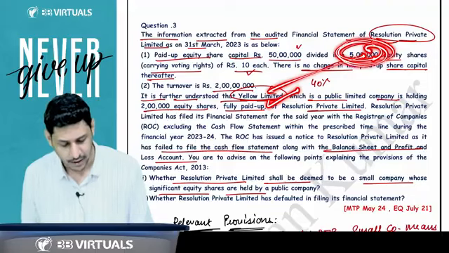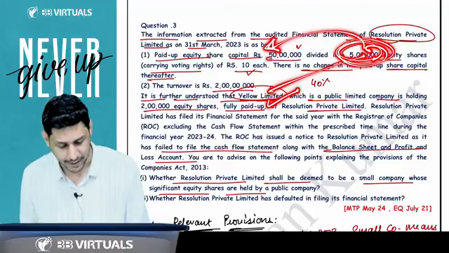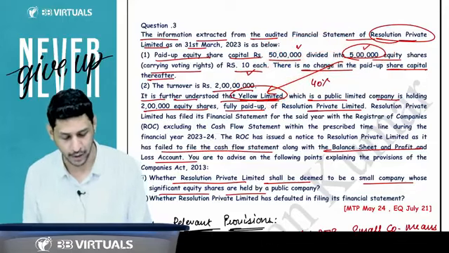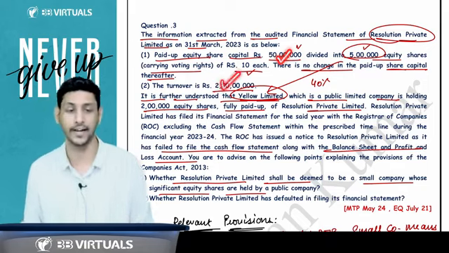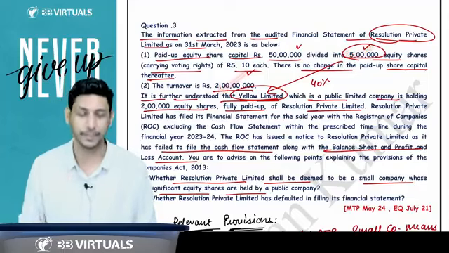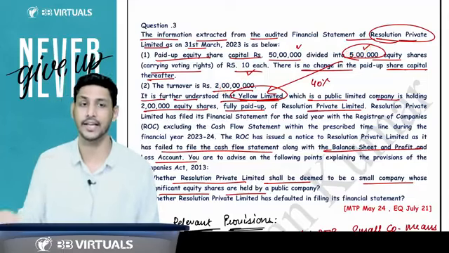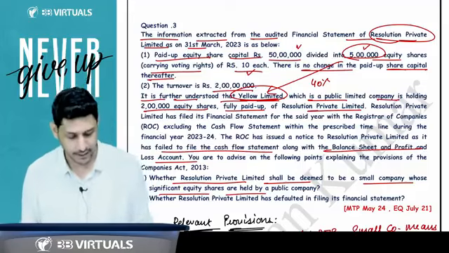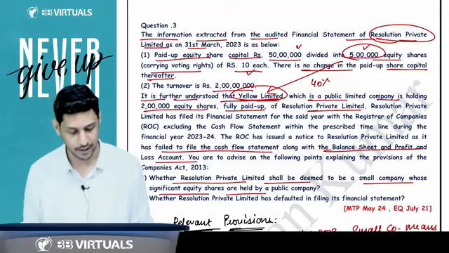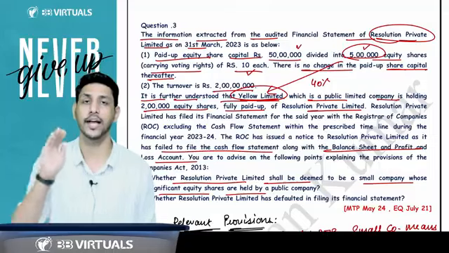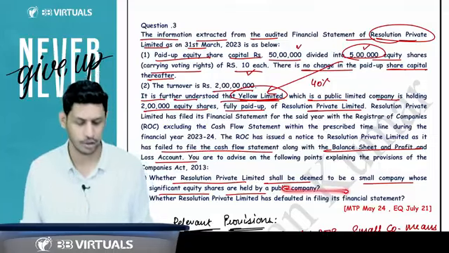And that company is having paid up share capital of 50 lakh and turnover of 2 crores. So can I say that it is a private company also, and the limit of a small company is also satisfied. So that company is a small company also. And if that company becomes a small company, it is given an exemption that it may not include the cash flow statement. So the question is asking whether it is a small company. Yes, it is a small company. They have filed the financial statement to the ROC, but they have not included the cash flow statement. Whether they have done any default? No.